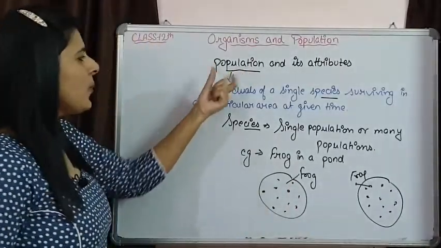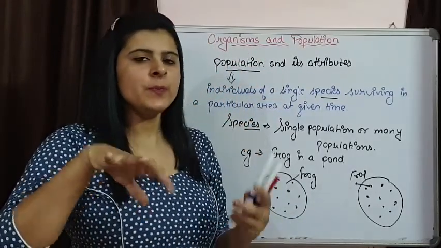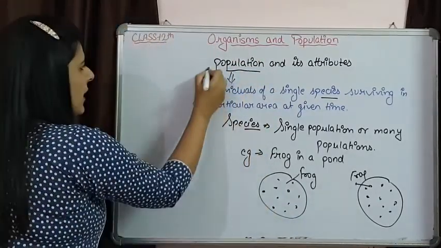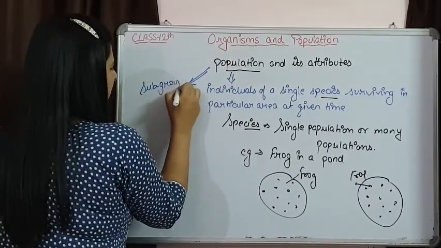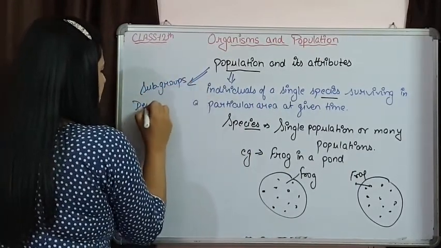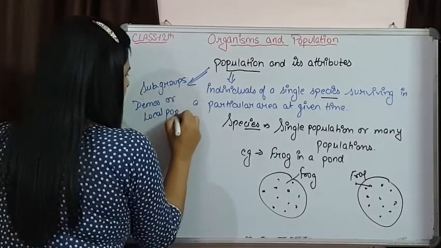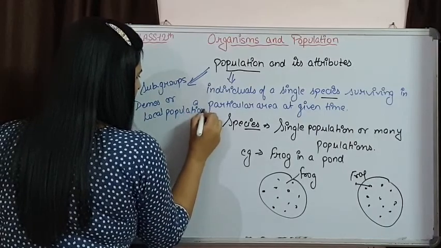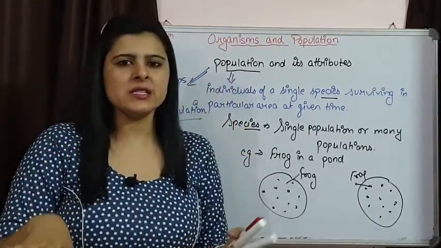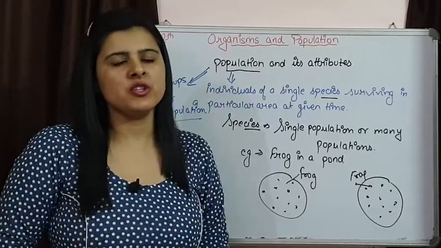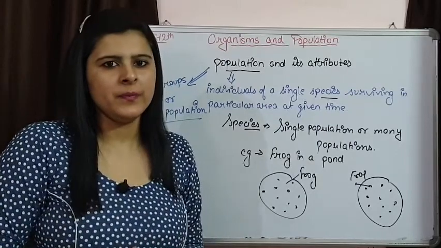Now one single population is going to be divided into some subgroups also. These subgroups are known as demes, or we can say local population. On what basis are we dividing a population into many subgroups? That is simply on the basis of interaction the individuals are having.